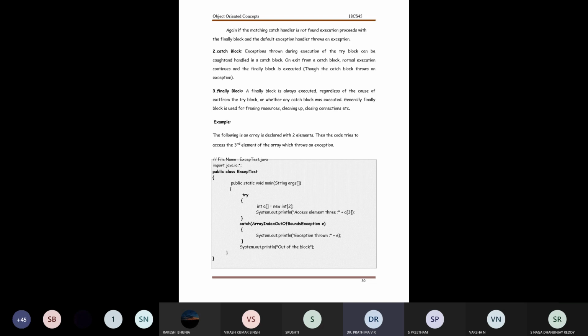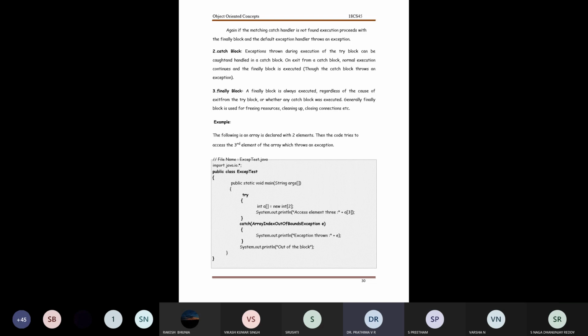If I have created an array capable of storing two values, then how could I display a third? If I make a mistake of this kind, it should be reported to the user with an appropriate message. That message display is captured with a block called catch.